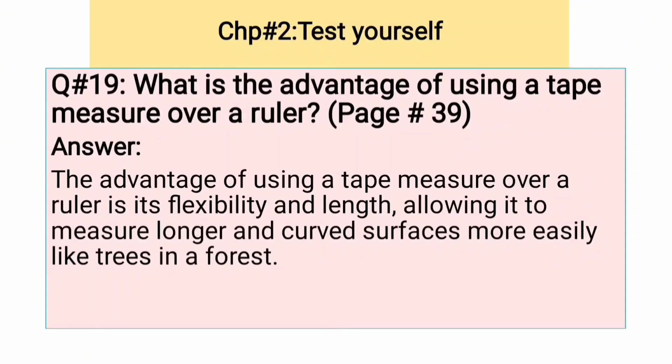Question number 19. What is the advantage of using a tape measure over a ruler? The advantage of using a tape measure over a ruler is its flexibility and length, allowing it to measure longer and curved surfaces more easily, like trees in a forest. You can also take any other example like the length of a door, etc.